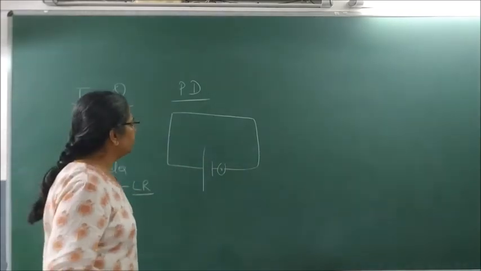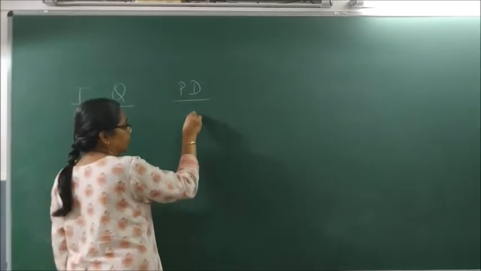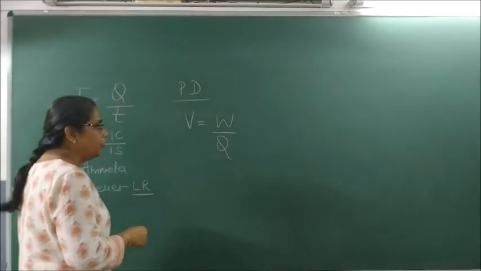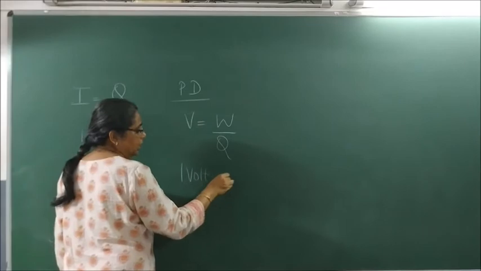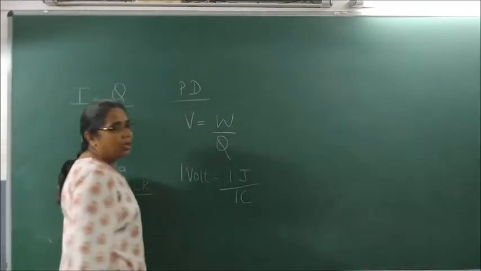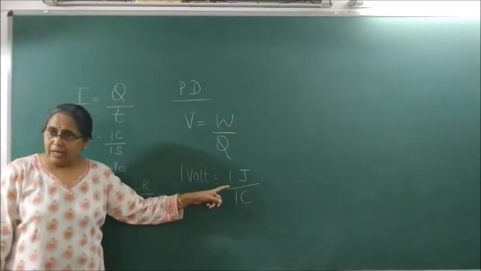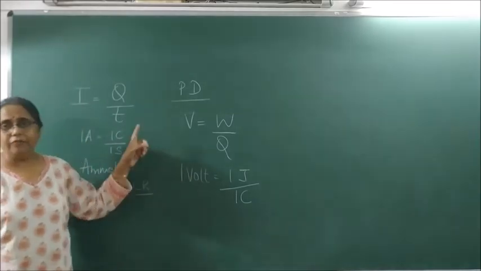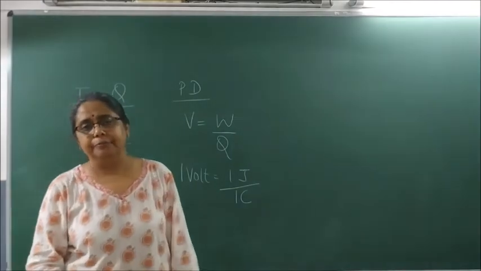Mathematically, how do we express potential difference? Mathematically, we express potential difference as V is equal to W by Q. How do we measure potential difference? In volt, 1 volt is equal to 1 joule by 1 coulomb. How do I define 1 volt? When 1 joule of work is done in taking a unit positive charge of 1 coulomb from one end of the conductor to the other end in an electric field.